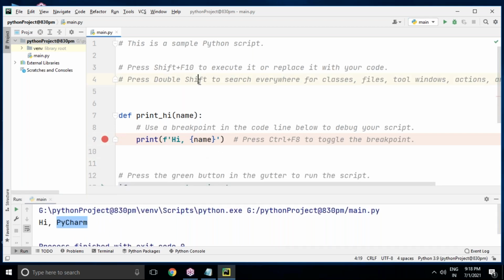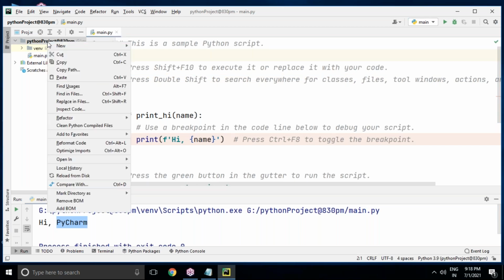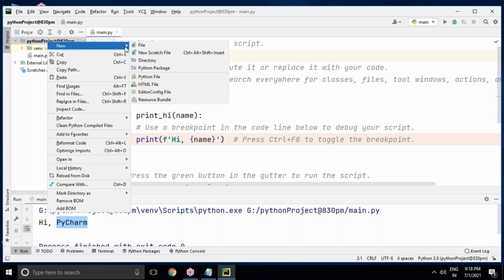But apart from this main file, how do we add a new file to the PyCharm editor within our project? To add a new file, right-click on the Python project and go to New. There are two options: File and Python file. What is the difference?